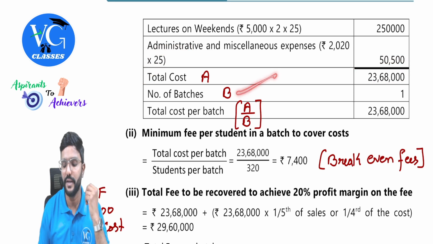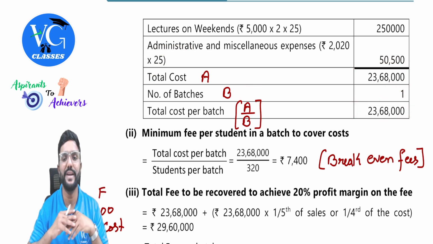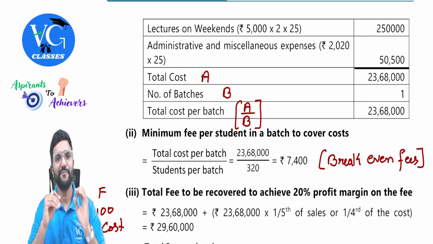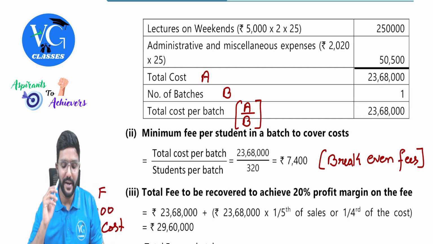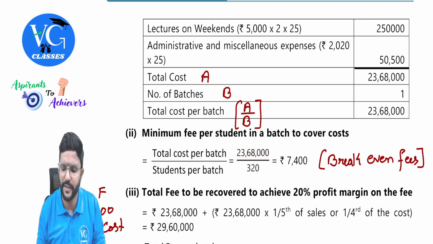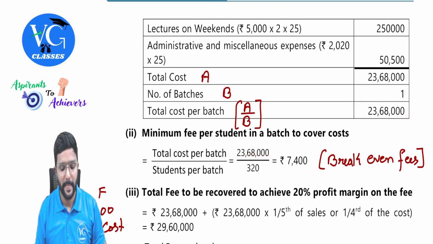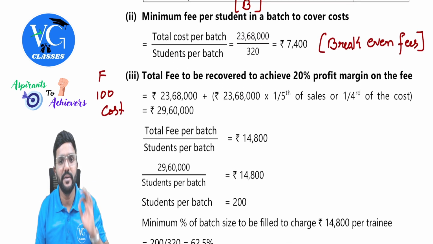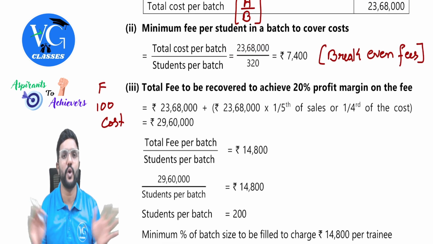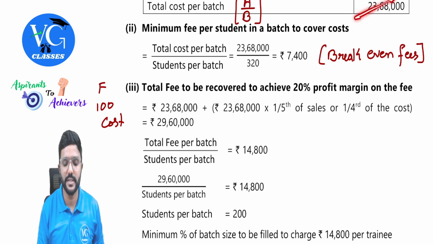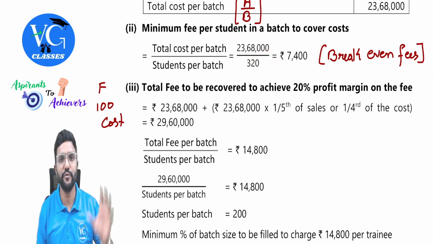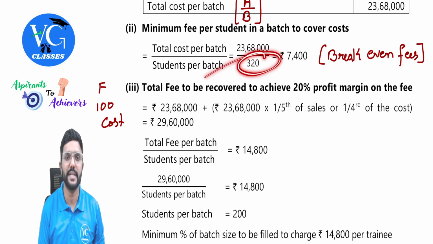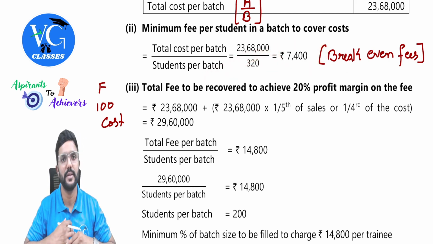As the number of batches is only one, divide, you'll get cost per batch is 23,68,000. If by chance they ask, if we need to calculate cost per training, then divide it by 320. But they have not asked, I'm just telling you. Just divide it by 320. They have asked this in the next requirement. Minimum fee per student in a batch to cover full cost. So how much is that? Total cost divided by 320 students, guys. So you'll get 7,400. We can also call this the break-even fees to recover full cost. If all the students or trainees are there, how much should we charge per student?